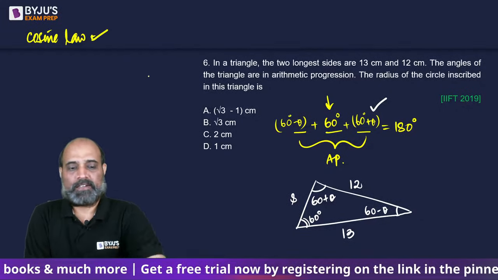Now, what is cos 60? Cos 60 is nothing but half. So if you rearrange it, you will be getting 13C is equal to 13 square minus 12 square, which will give us 25 plus C square. If you solve this, C square minus 13C plus 25 is equal to 0.